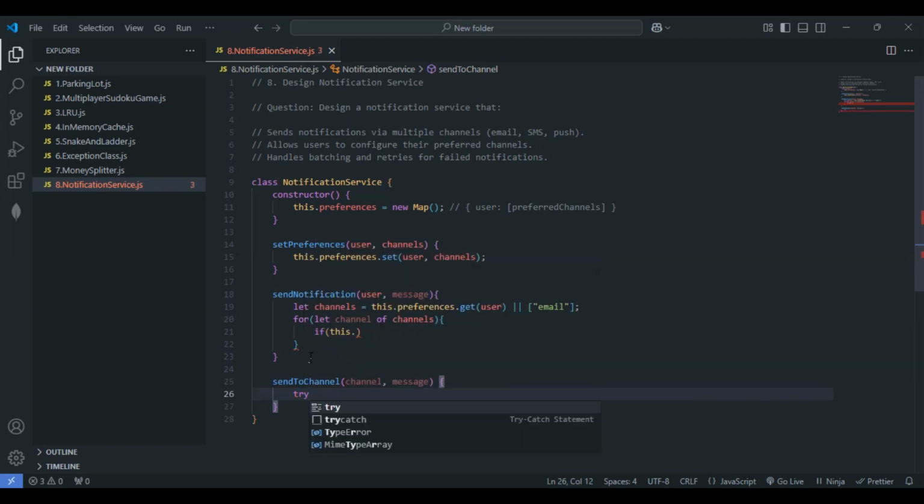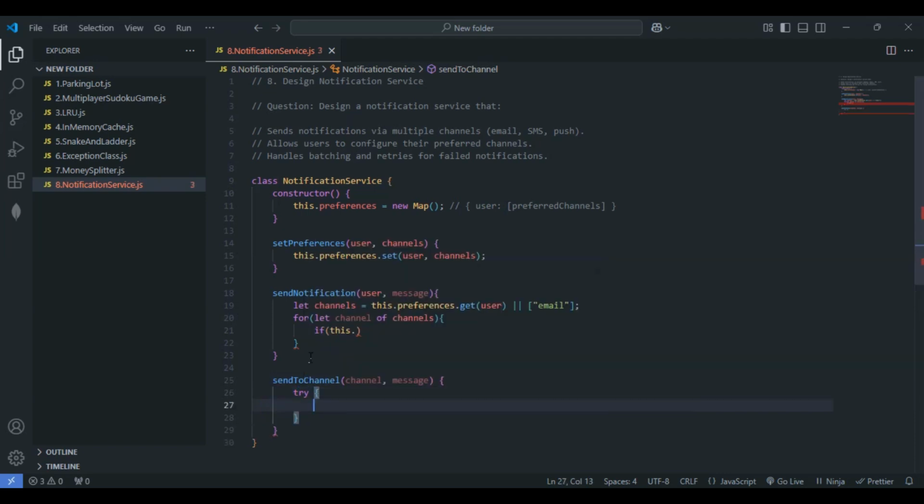Within this one, let me make use of try and catch. Within the try, let me quickly log here. What shall I log? I'll make use of template literals here: "Sending via", using the backticks. Within the curly braces, let me pass the channel here, and within this one again, let me pass the message. We have considered message as the parameter here.